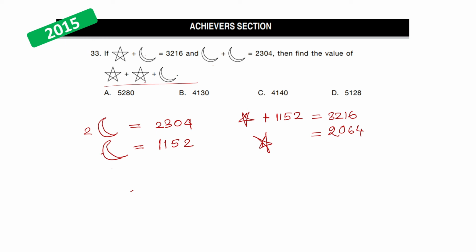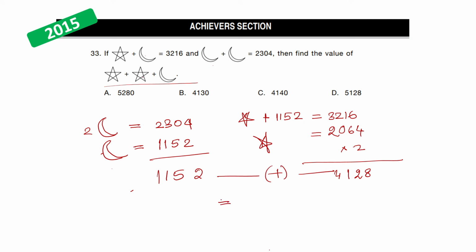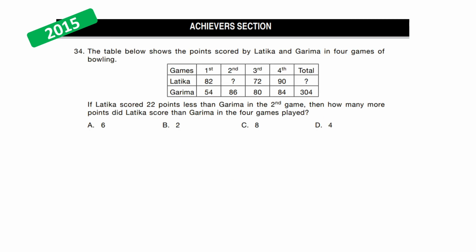Now we know the value of moon and star. Now let's solve this. 2 times star means 2064 times 2, which will be 4128. And one moon is 1152. So let's add these two together and the answer that we get will be 5280. You can solve this. So option A would be the right answer. Let's do the next one.